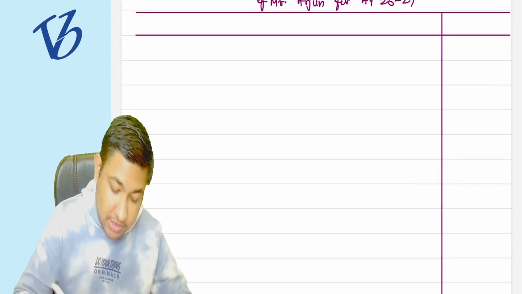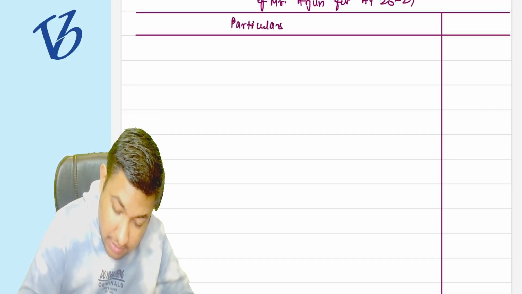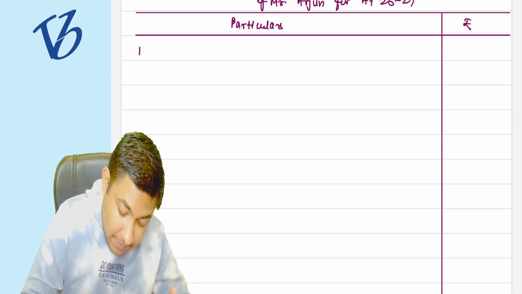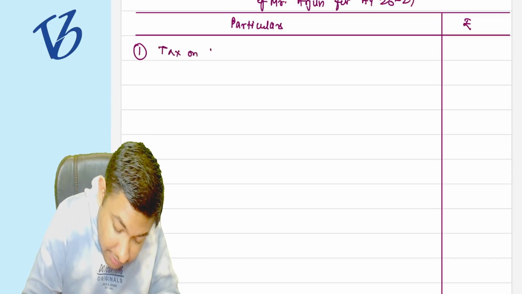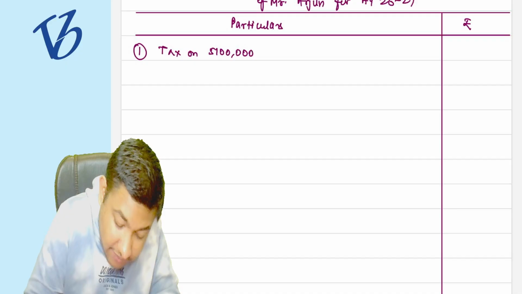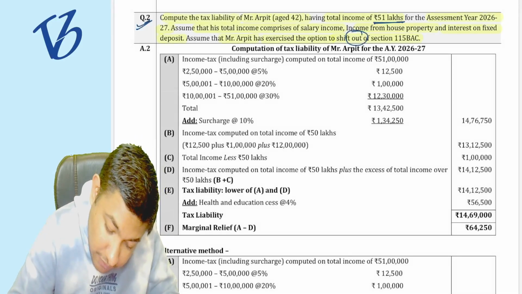Just a second. Let me check in the frame. Yes. The first step in calculating the marginal relief is the tax on 51 lakh rupees, the original income. What was the original income of Mr. Arjun? It was 51 lakh rupees.